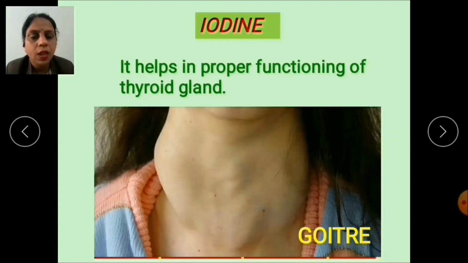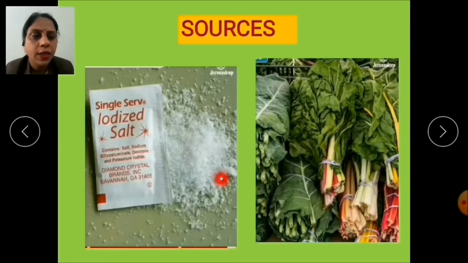In goiter, the thyroid gland swells up and releases a low amount of its hormones, which results in the enlargement of your neck region. This iodine is found in iodized salt, green leafy vegetables and seafoods.